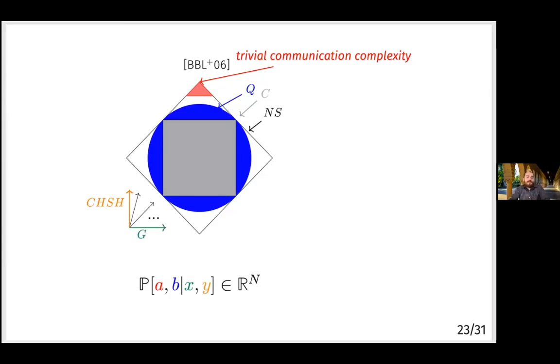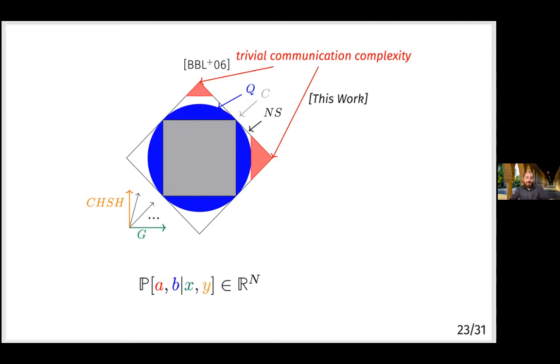So what we did is we were interested in finding a different non-local game like G corresponding to just moving in some other direction in this space, such that if you traveled by any epsilon amount outside of the quantum set, if you could beat quantum players by an arbitrarily small amount at this game, then you would be able to compute arbitrary functions with a constant amount of communication. And this is what we found.